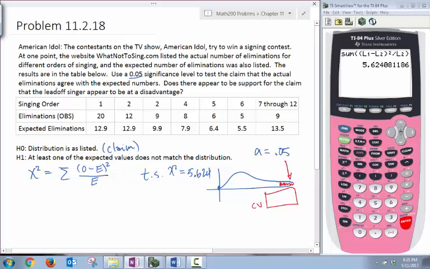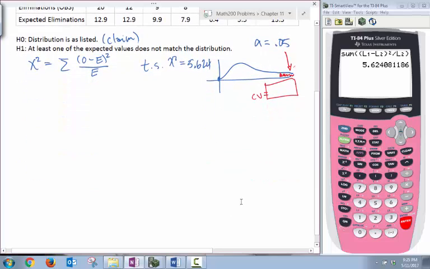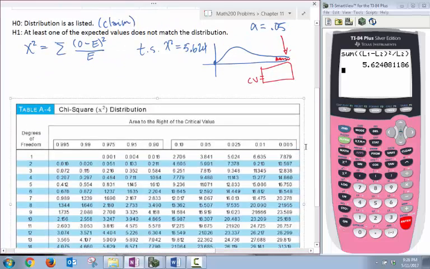Now I want to access table A4 to figure out our critical value, and then we'll see whether the test statistic is in the critical region. 5.6 is not very high, so it looks like it might not be, but let's confirm with table A4. Here's our big table. We're looking at the area to the right being 0.05.